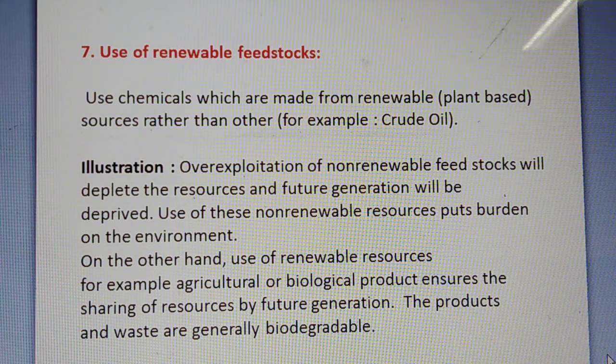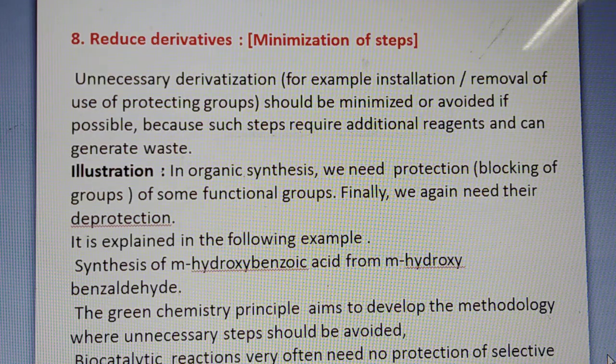Use of these non-renewable resources puts a burden on the environment, while on the other hand, use of renewable sources, for example agricultural and biological products, ensures the sharing of resources by future generations. The products and waste are generally biodegradable. So, we have to prefer the use of renewable feedstocks which are obtained from nature or plant-based resources. Next one, reduce the derivatives, minimization of steps.